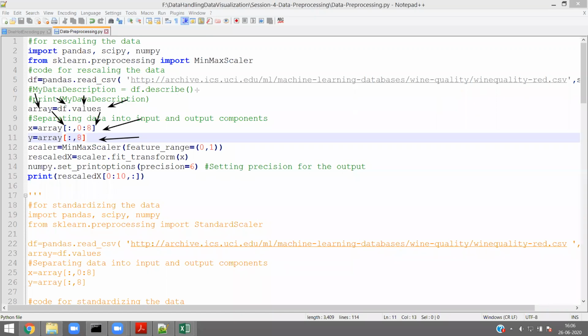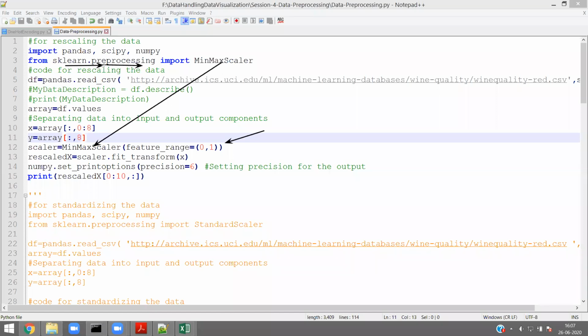Now our main scaling is happening in line number 12. Line number 12 says scalar equal to, you can say ABCD equal to MinMaxScaler. What is MinMaxScaler? MinMaxScaler is a method available inside the pre-processing module, and pre-processing is available in sklearn.